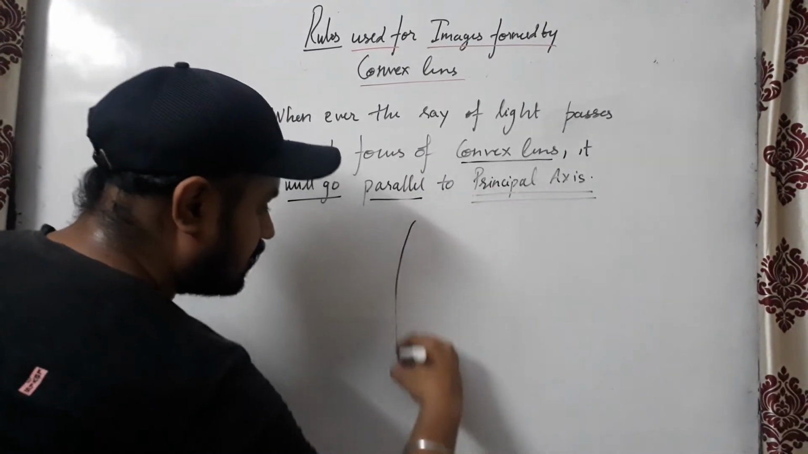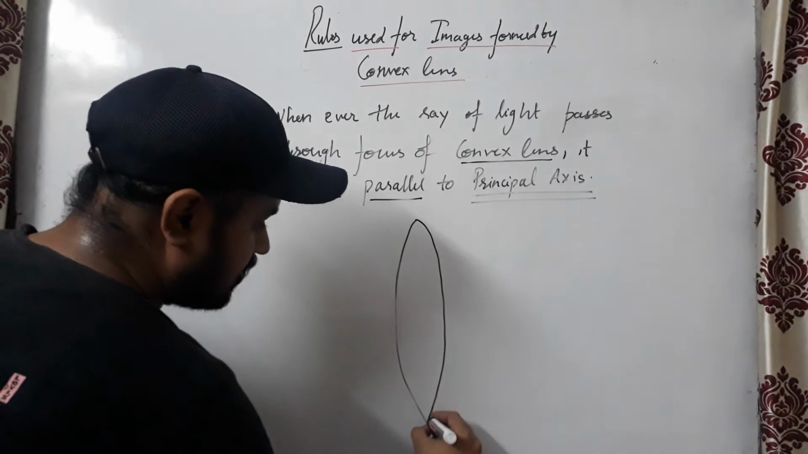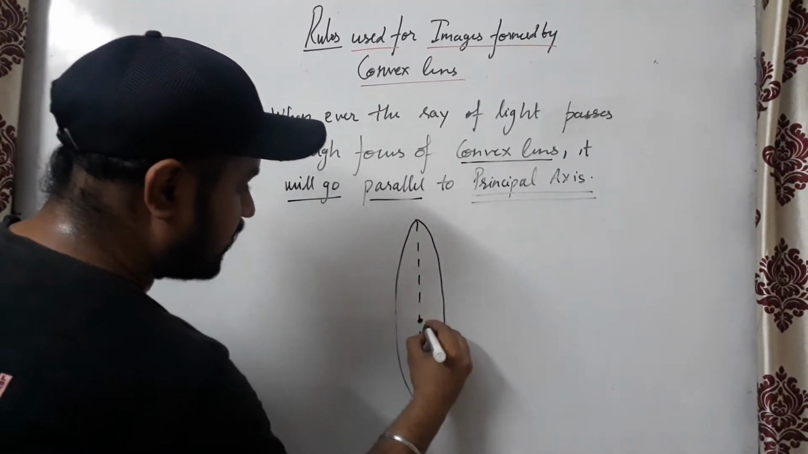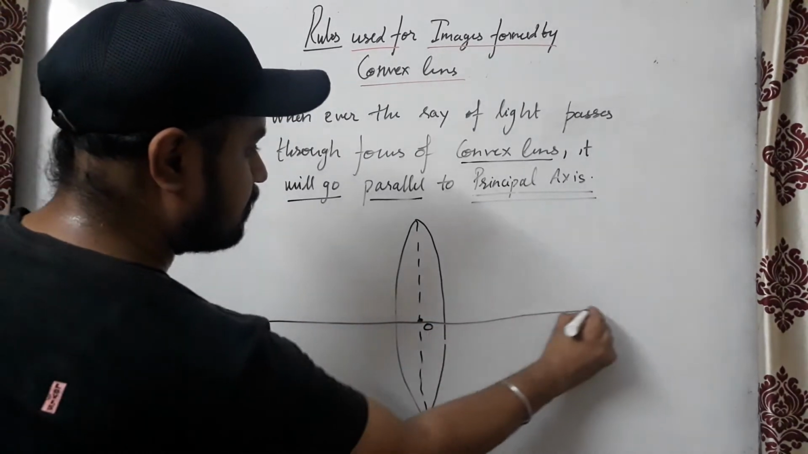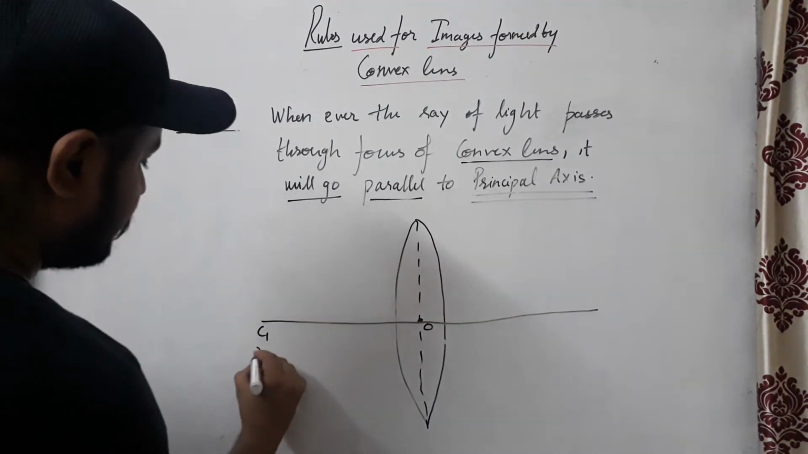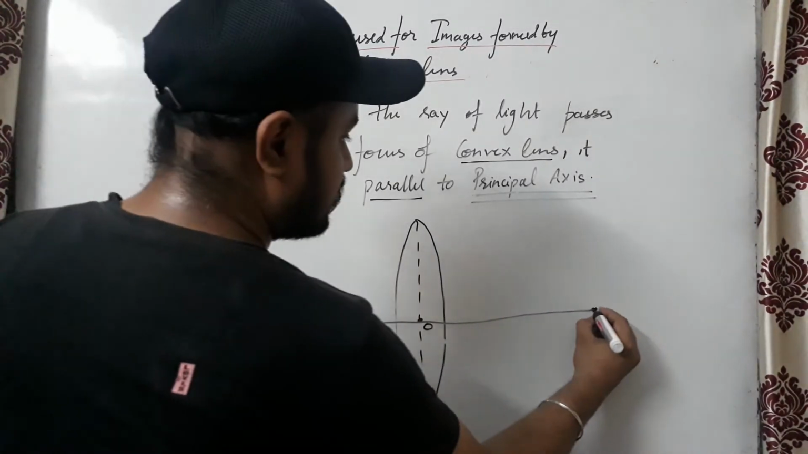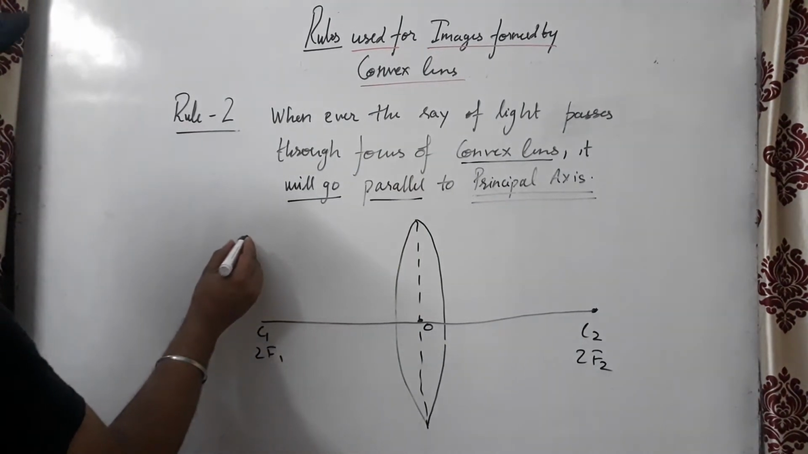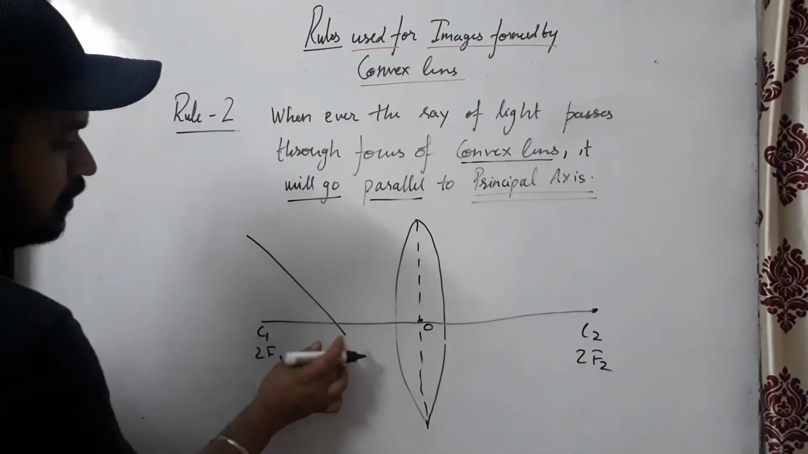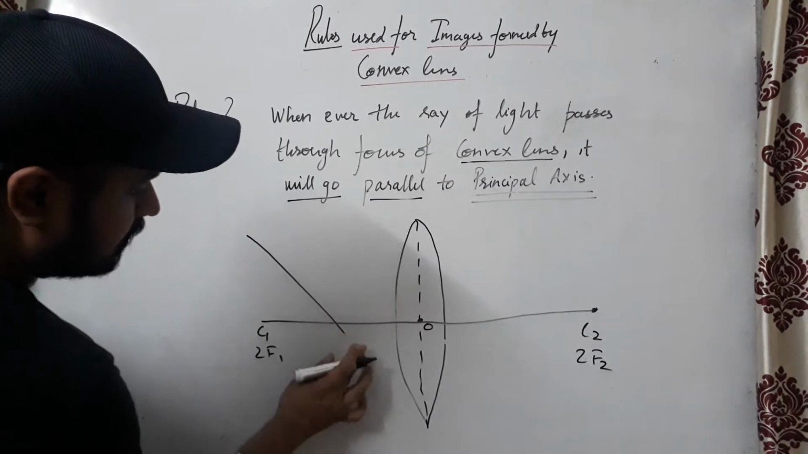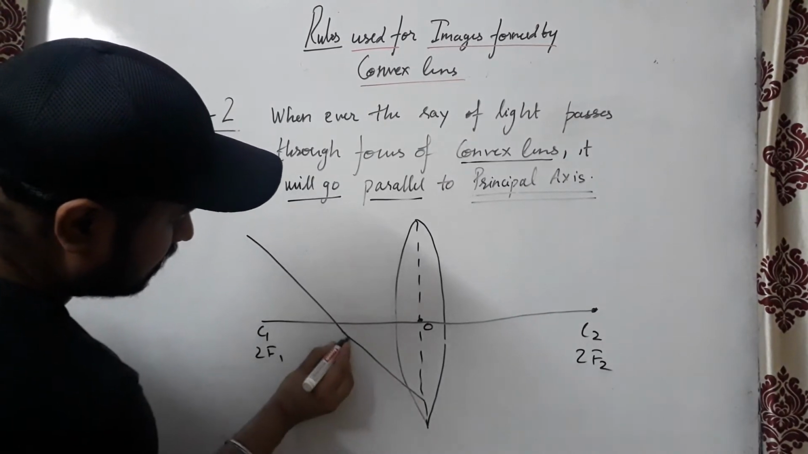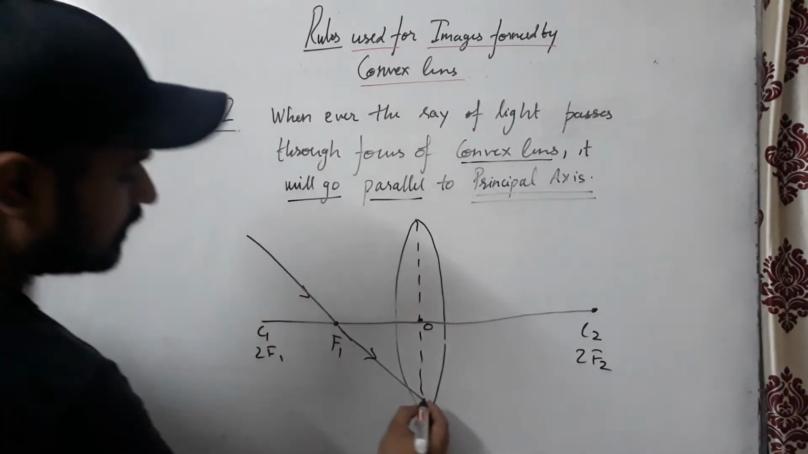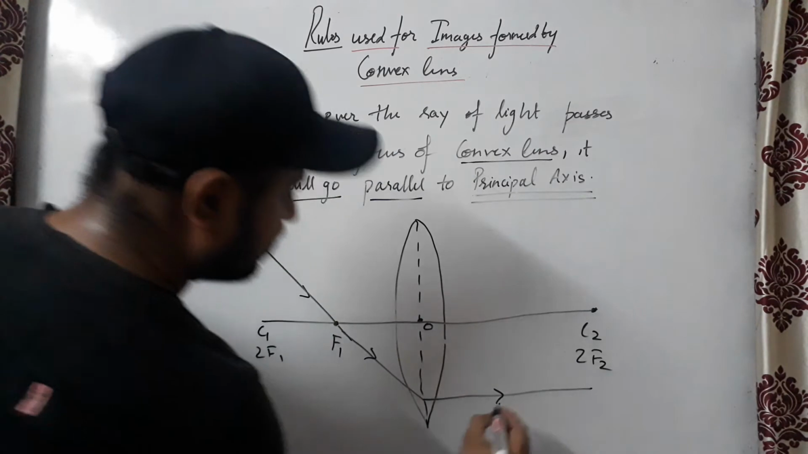Now the diagram related to this is the convex lens. This is the point optical center. This is the principal axis. This is C1 or 2F1 point. This is C2 or 2F2 point. So now if the ray of light passes through the focus of the convex lens, like this, it will go parallel to the principal axis.